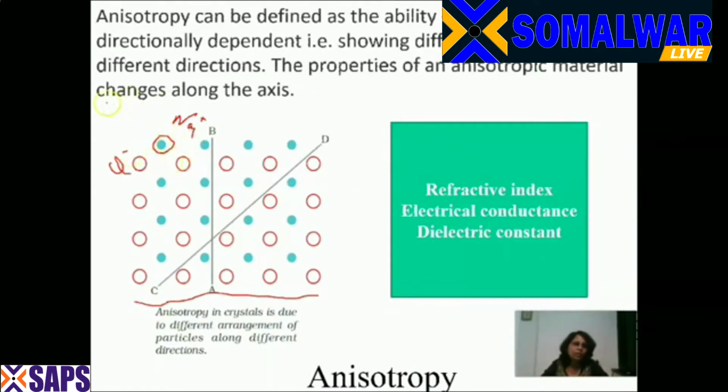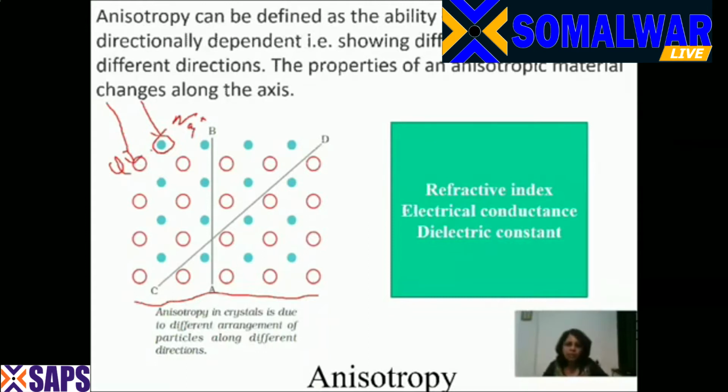Now, suppose the ray of light is falling here. These are the bigger ions. The refractive index will be different because this part of the crystal will be more dense. And if the ray of light falls on sodium, which is smaller than chlorine, then here also the refractive index will be different because they have a smaller size of atoms. So different directions will give you different refractive indices.